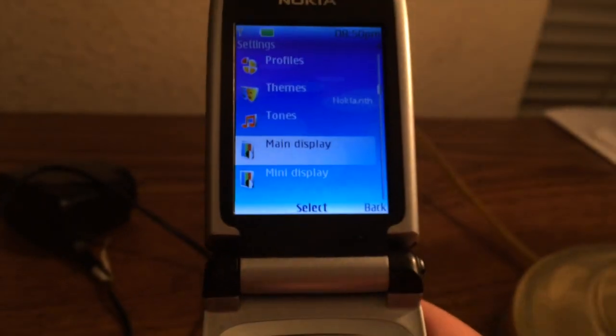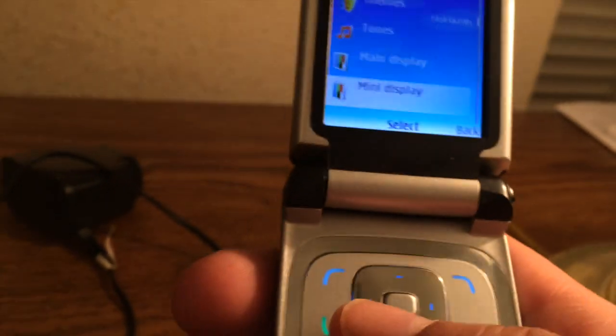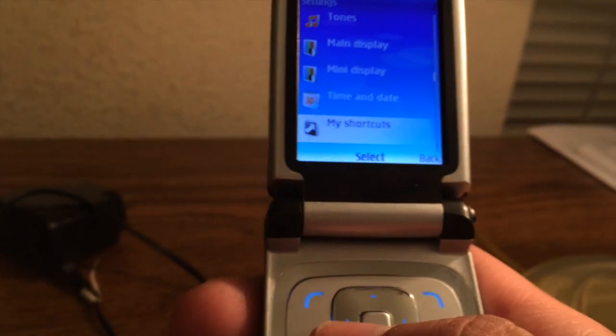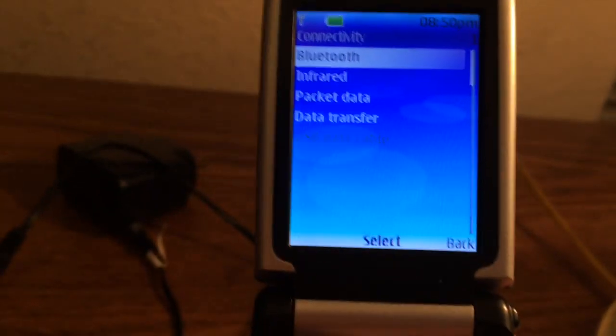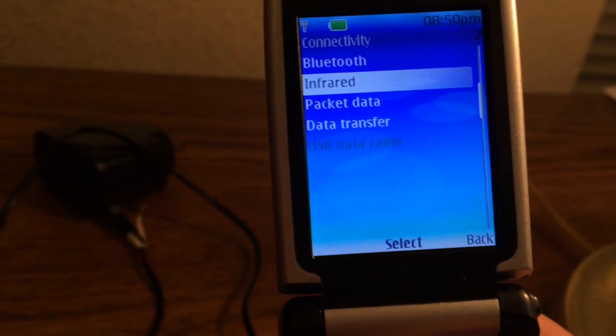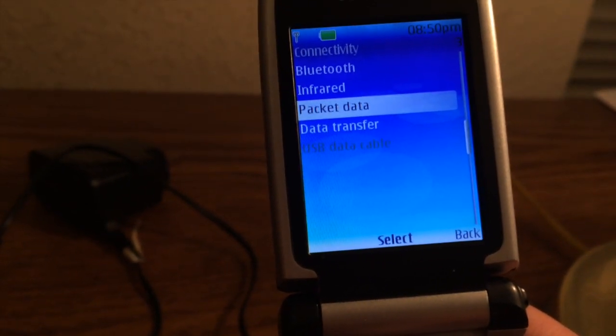You can change the settings on the main display. And then there's the mini display, which is this thing right here. Time and date, shortcuts, connectivity. Let's look at what kind of connectivity it has. It has Bluetooth, infrared. Never used that kind of connectivity. Don't know what that is and don't know what that is.